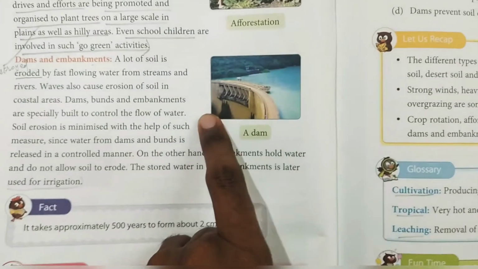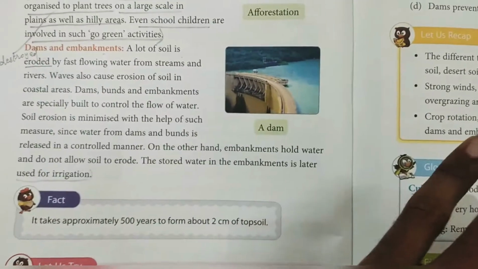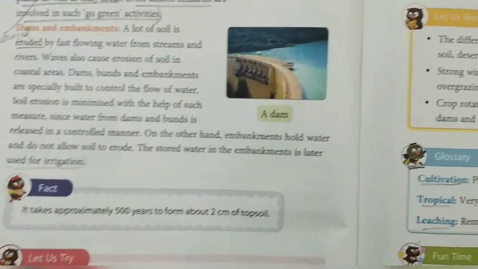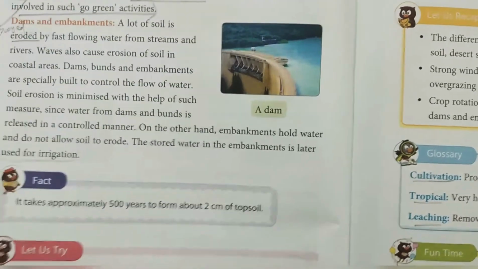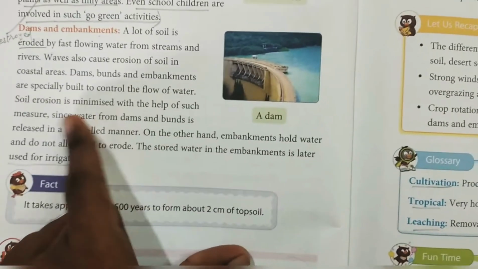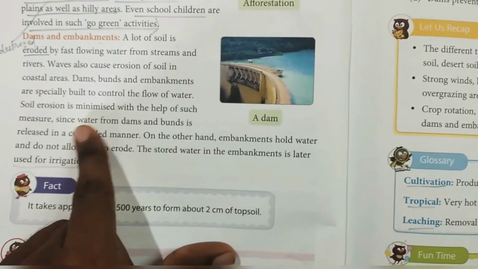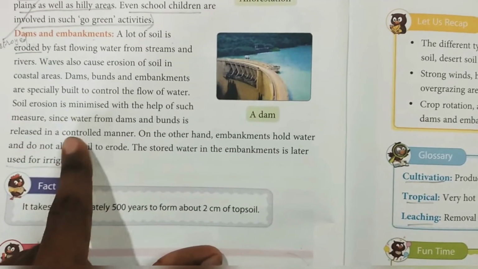The dams are not opened all at once so that water flows very fast. No, there is control over the flowing of the water. We can see in the sentence that soil erosion is minimized with the help of such measures. Why? Since water from dams and bunds is released in a controlled manner.